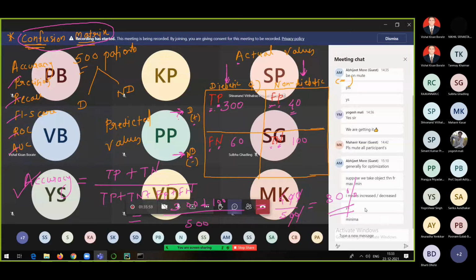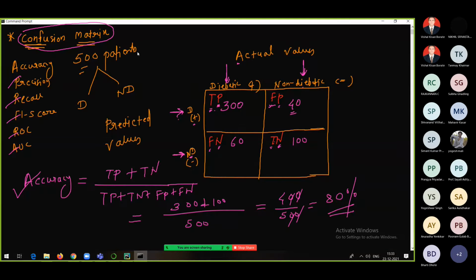But see, again, this is what we will be requiring later on. Whether it's a linear regression, whether it's a logistic regression algorithm, or maybe KNN, or XGBoost, or Naive Bayes, whatever the algorithm may be, if you are going to solve some classification types of problems, yes, you will need accuracy, right, for classification. And accuracy you can find out with the help of confusion matrix like this. And that's why it is important.